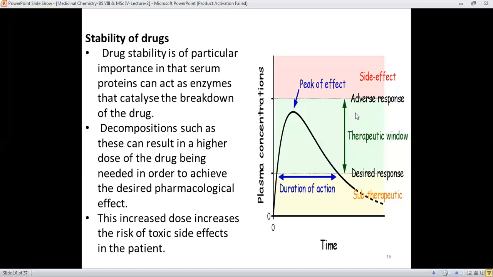And in order to show the therapeutic effect, the drug must be in a certain range, and this is called the therapeutic window. It means that drug concentration in unionized form or unbreakable form must be retained in the blood, and therefore the desired response will be imparted. It means that the drug should be stable, and it shouldn't be broken down by the serum proteins, because these serum proteins act as an enzyme and therefore they catalyze the breakdown of the drug molecules.